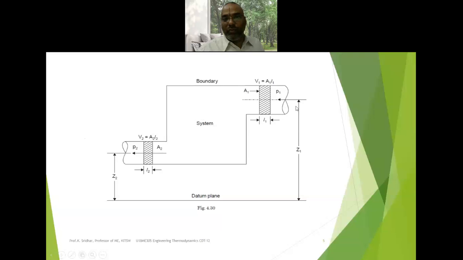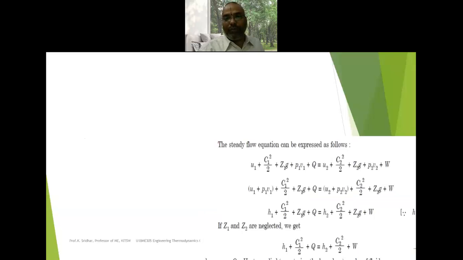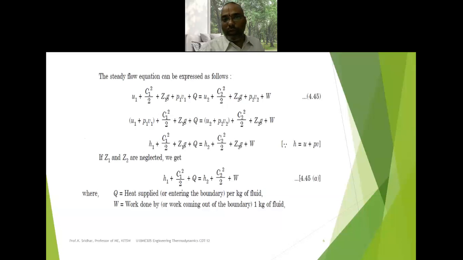So it is a thermodynamic system where the working fluid is flowing within the system, and it is separated by a boundary. So taking this figure, how can we write down the steady flow energy equation per unit mass of the substance?